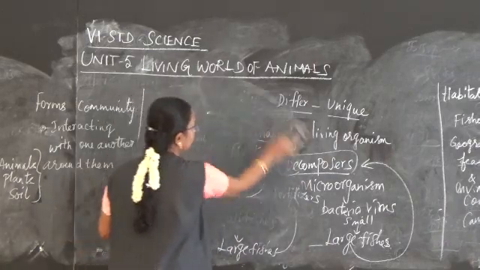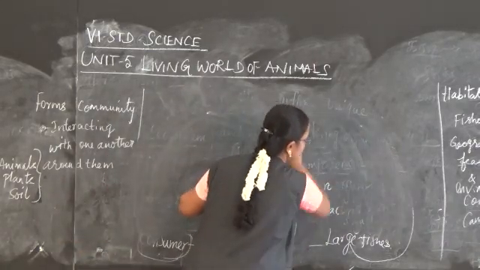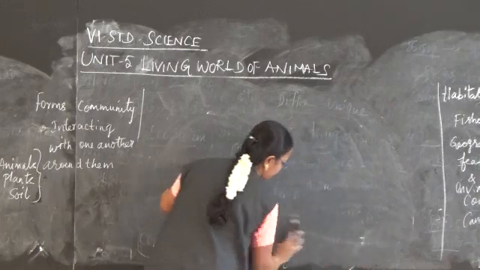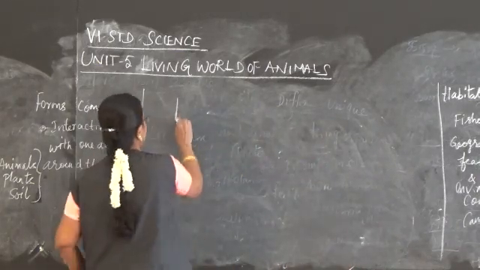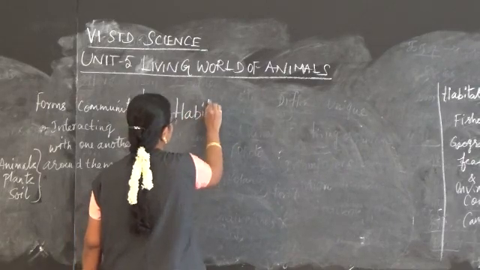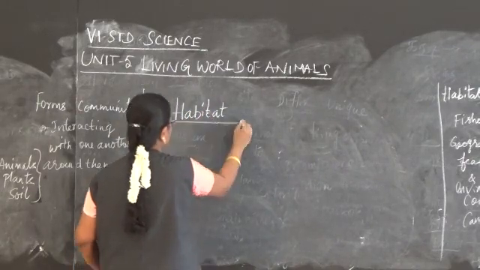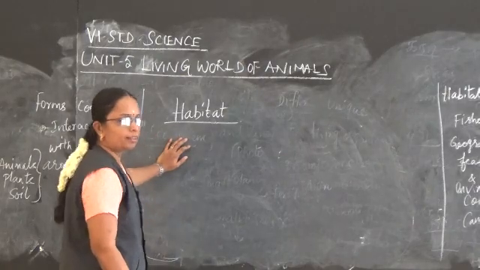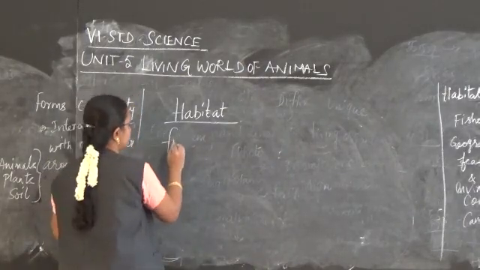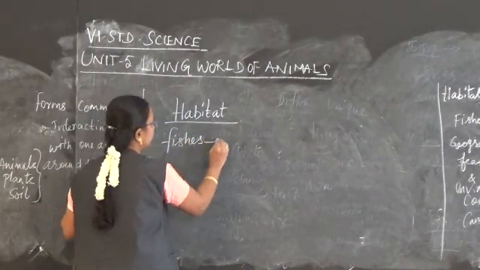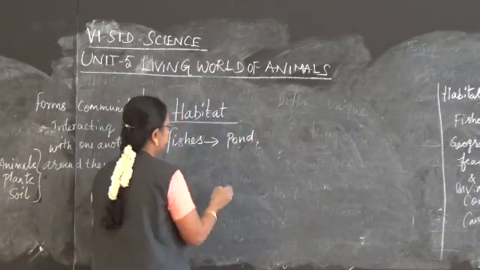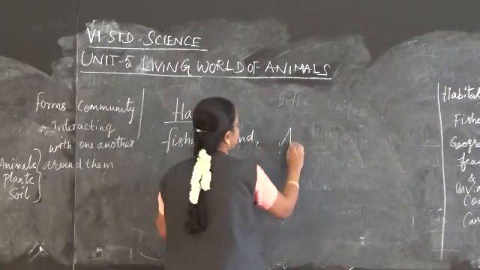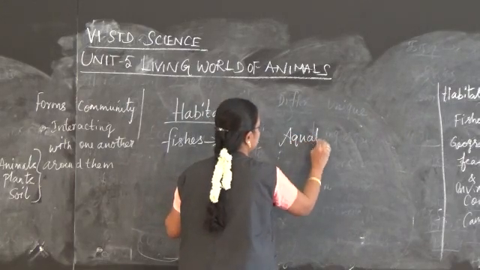Next we move on to the habitat, the place where they are living. Habitat means the place where the animals or plants are living. For example, fishes live in pond, river, water, etc. So they are called aquatic organisms.